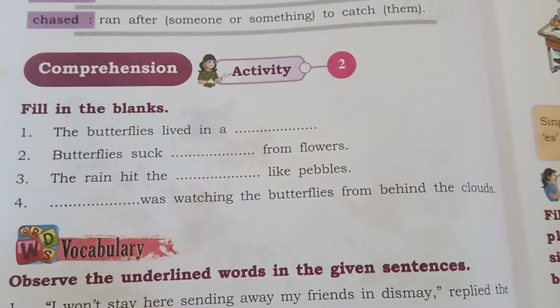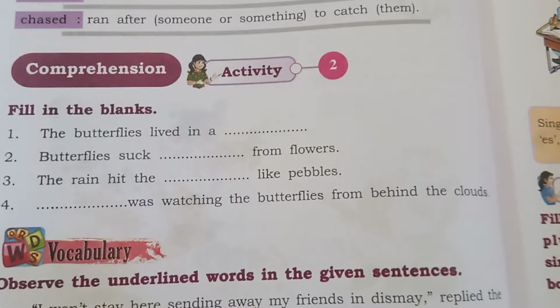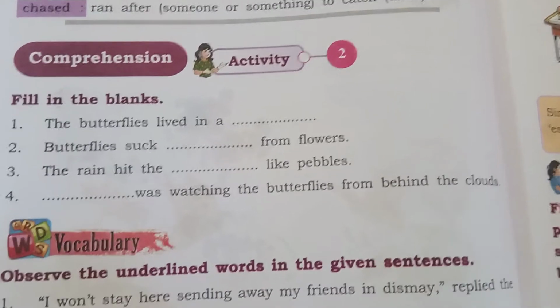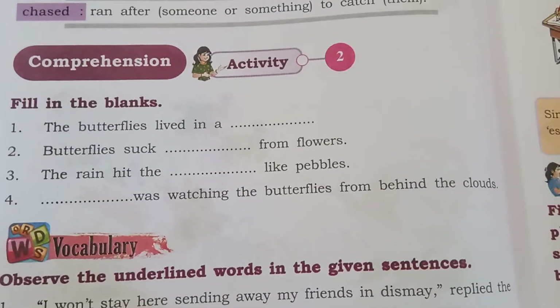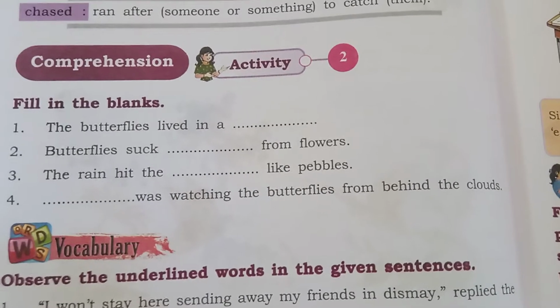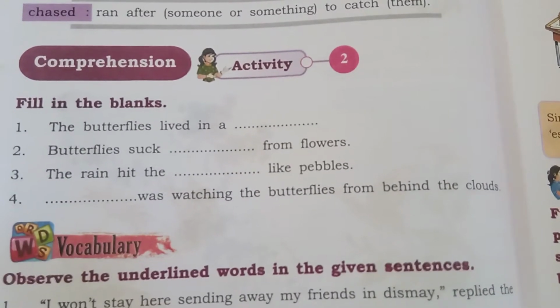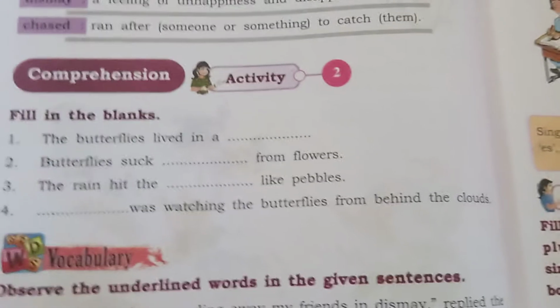Butterflies. Very good. Dash was watching the butterflies from behind the clouds. Who is there behind the clouds? Sun. Very good. Now, the butterflies lived in a garden. Butterflies suck nectar from flowers. Rain hit, what is that? The butterflies like pebbles. Sun was watching butterflies from behind the clouds.